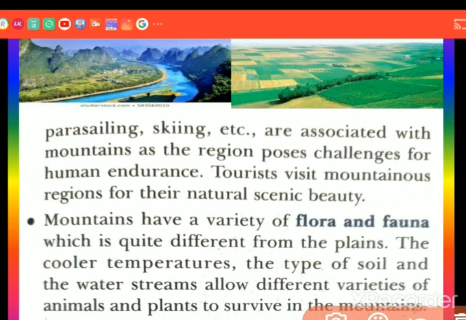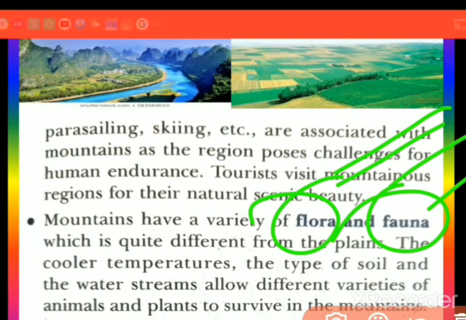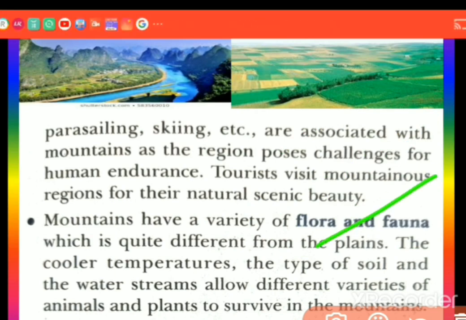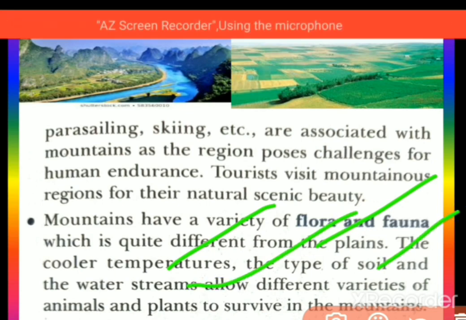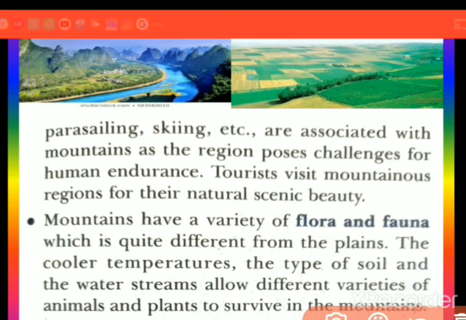Mountains have a variety of flora and fauna, that is, plants and animals, which are quite different from the plains. The cooler temperature, the type of soil, and the water streams below support varieties of animals and plants. That is how they survive in the mountains, because of different temperature and soil.